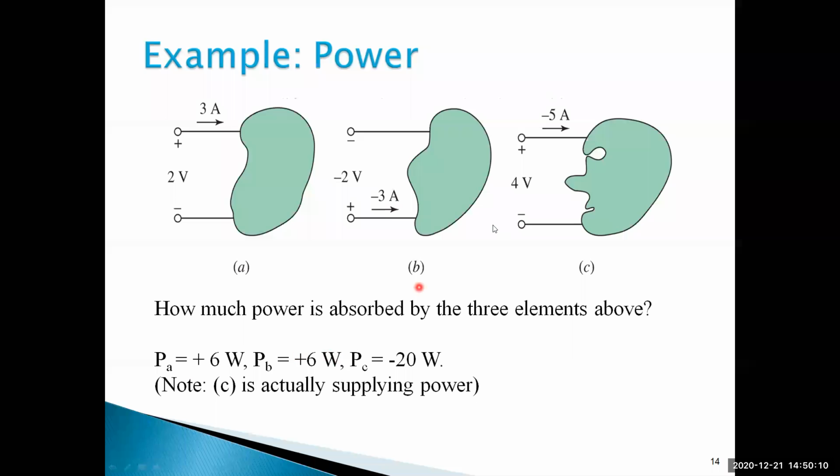Power is positive. Coming to C, what is the voltage here? 4 volts. And what is the current here? Minus 5 amps. So what is the power here? Minus 20. That means it is actually supplying the power to the load. It is acting as a source. Minus 20 watts means it is acting as a source. Instead of consuming the energy, it is delivering the energy to another system. Actually, supplying the power is called a source.